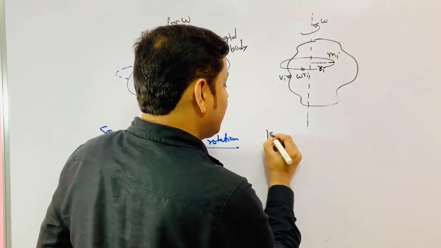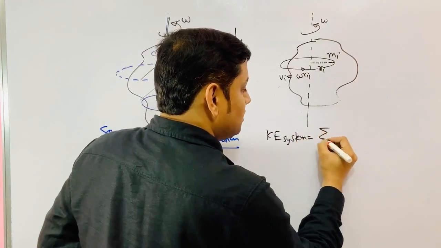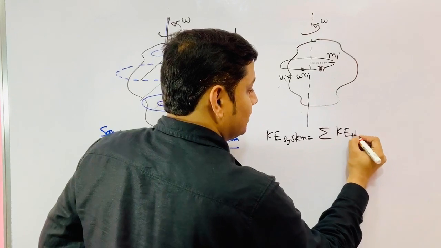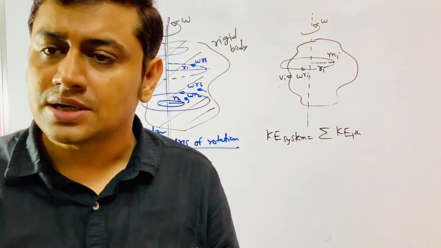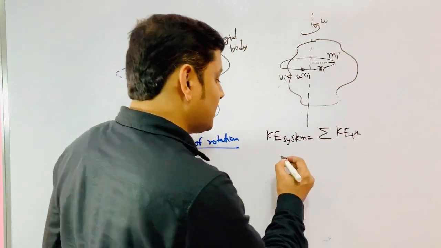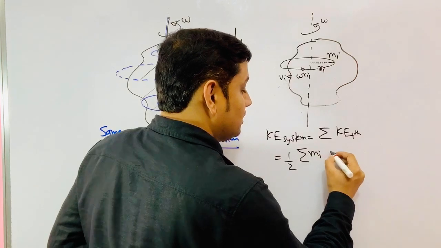So what is the kinetic energy of this particle? I know that the kinetic energy of the system is the summation of the kinetic energy of the ith particles, the sum of the kinetic energy of its individual particles. So I get half into summation of mi vi square.